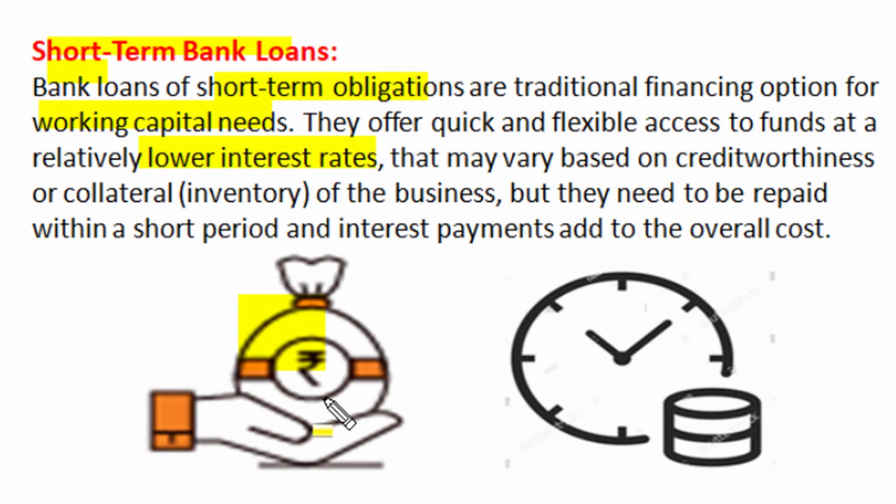Now, these rates of interest may also vary based on the creditworthiness of the business or collateral security, such as inventory available with the business, offered to the financing banks. When we provide security or collateral, most of the time financing institutes and banks may reduce their rate of interest, but for these short-term bank loans, there is a basic need to repay the loan amount with interest, that too in a short period, and this interest payment on such loans adds to the overall cost of our business.